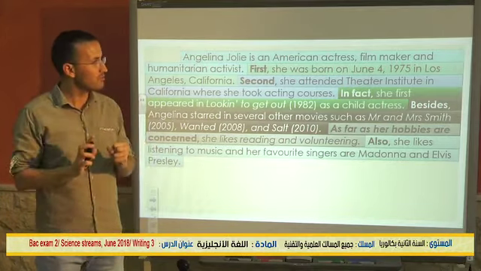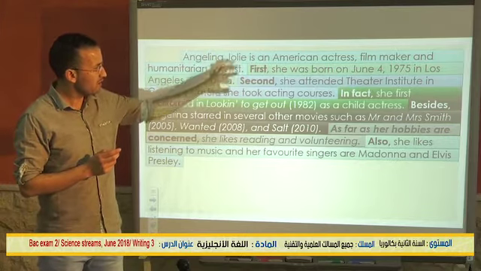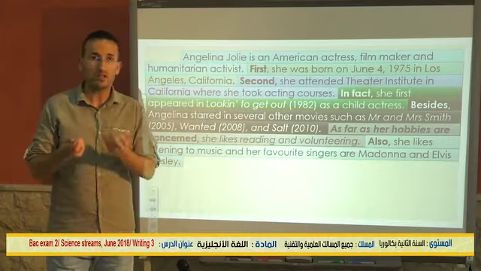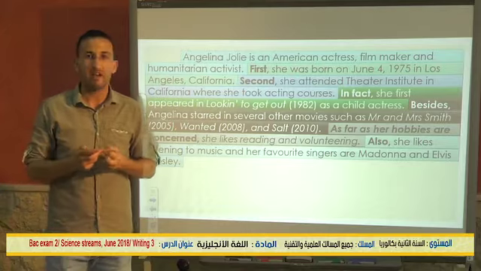You just need to link the details and write complete sentences. And as you can see, we used linking words first, second, in fact, etc. And I'm going to talk about this again at the end of the video. We are going to talk about the checklist, how to checklist your paragraph.